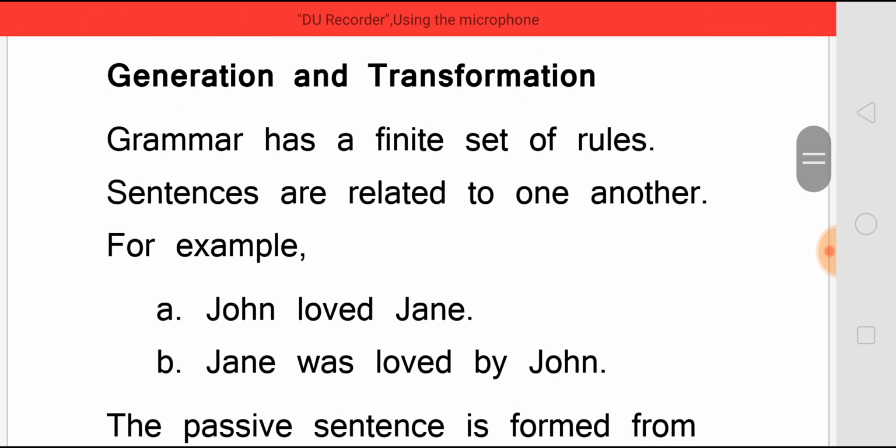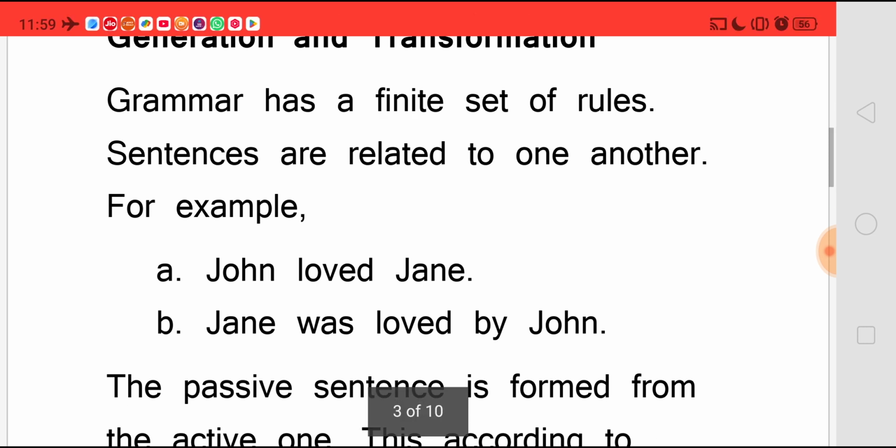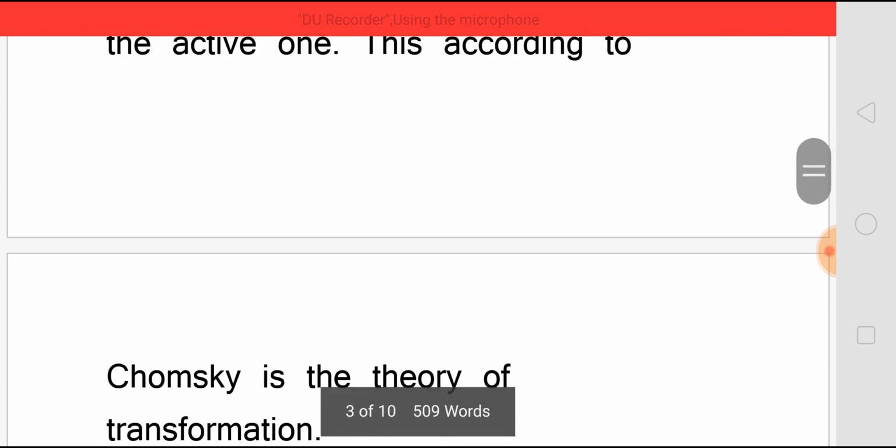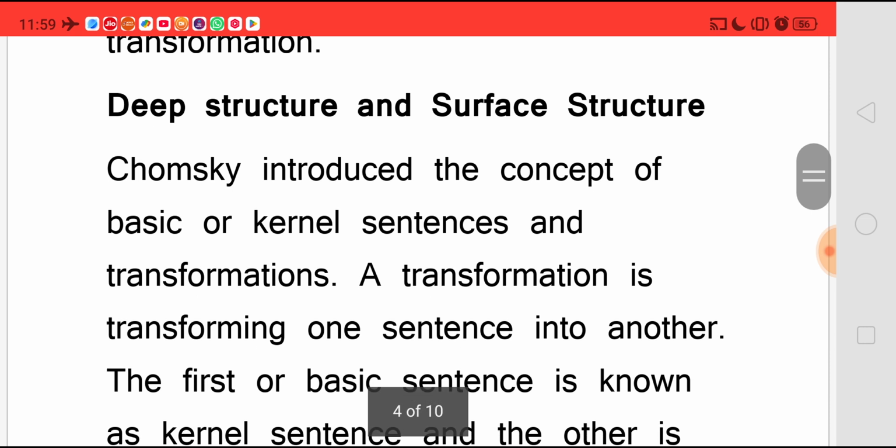Grammar has a definite set of rules. Sentences are related to one another. For example, John loved Jane. Jane was loved by John. Now here the passive sentence is formed from the active one. This, according to Chomsky, is a theory of transformation.